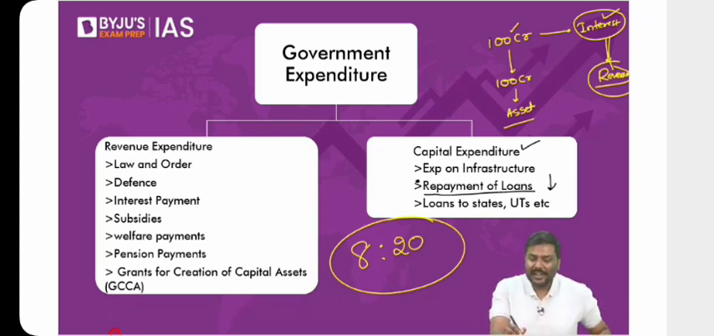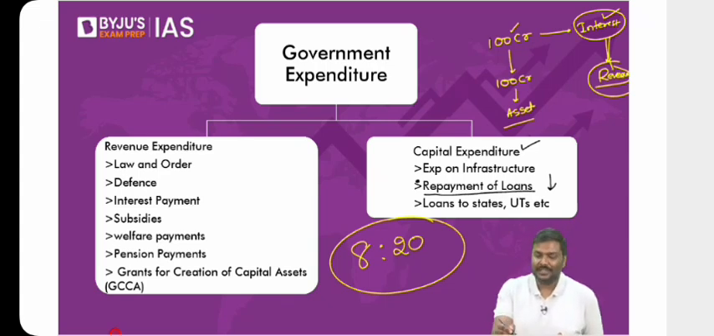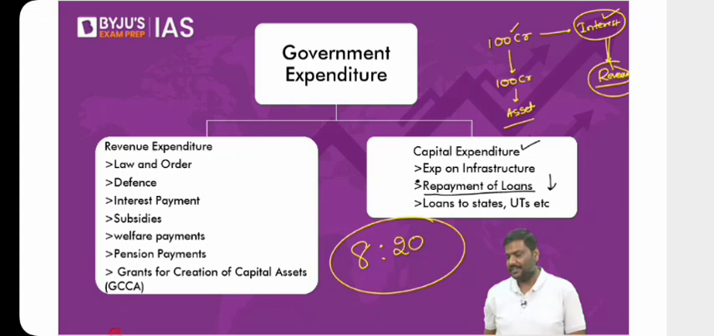Your expenditure is 100 rupees. Your non-debt creating receipts are 90 rupees. Can I say because of this you will borrow? You are borrowing 50, but out of that 10 rupees is used for this case. Any problem with this?